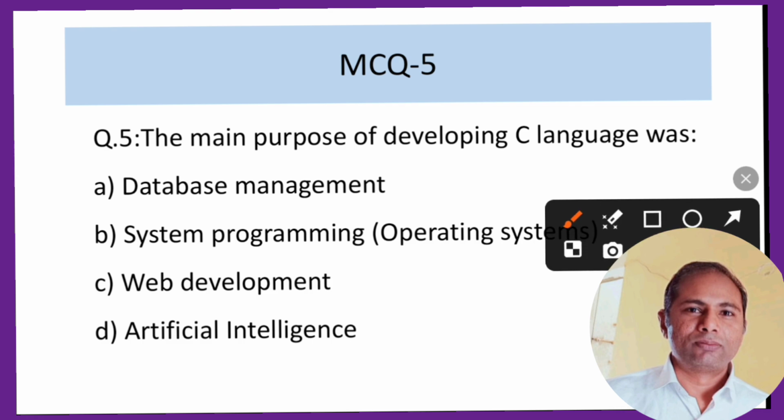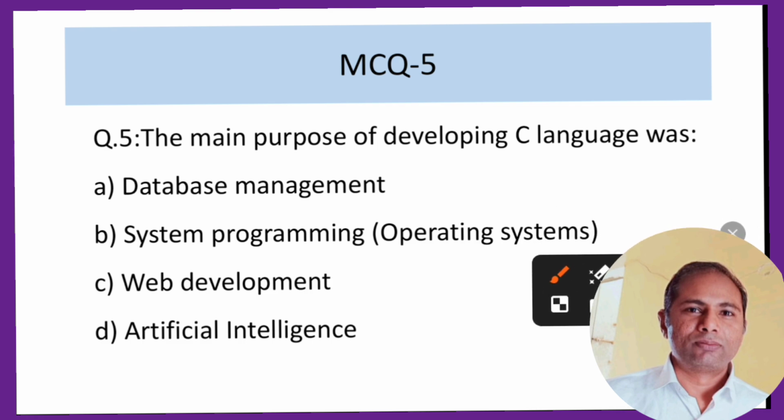Now MCQ 5: the main purpose of developing C language was what? Why did we develop the C language? What was the main aim? Four options are given: database management, system programming, web development, artificial intelligence.